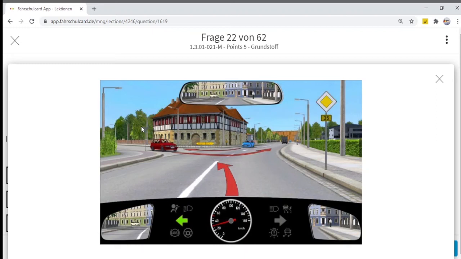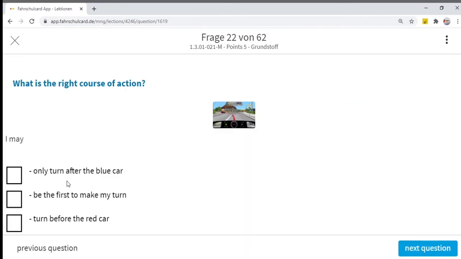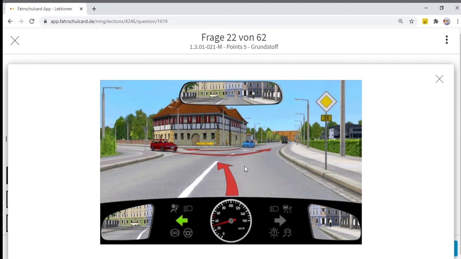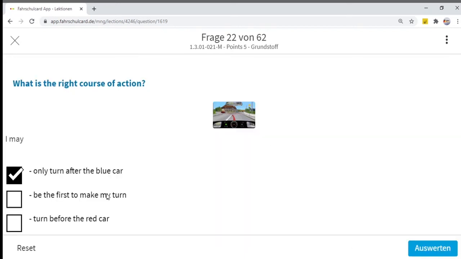The red car has the sign stop and give way. Whenever we are done with our maneuvers, we have taken the turn, then only red car can proceed. So I may only turn after the blue car. This answer is correct. I may be the first to make my turn. No, as you are taking the left turn, you have to give respect to the oncoming traffic. So I have to give way to the blue car.